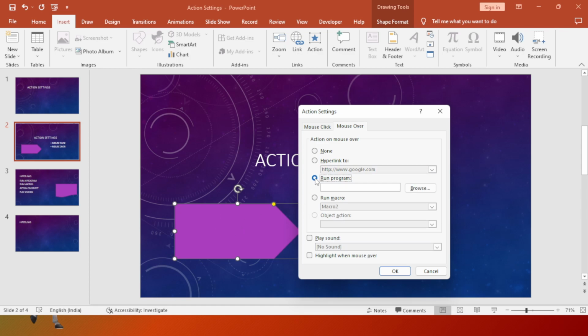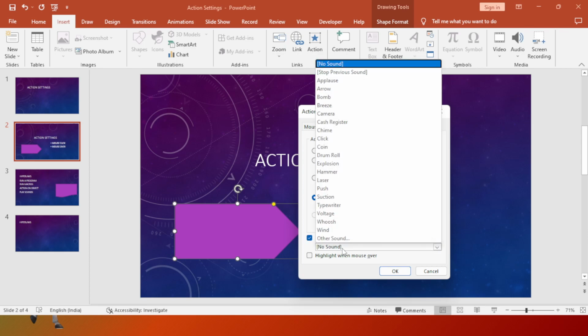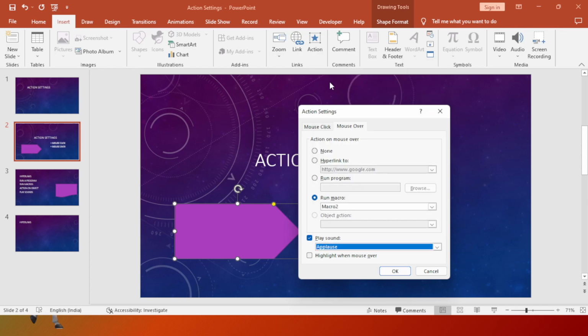Then again, we can run some program. For whatever applications or programs are there, we can give the name here and run it. Similarly, if you have some macro available in your PPT, you can run it as well. Then there is Object Action, which I'm not able to see right now because it is available only on objects. In the same way, we can play some sound, like applause, all these things we can add.